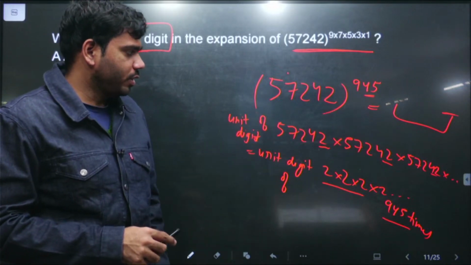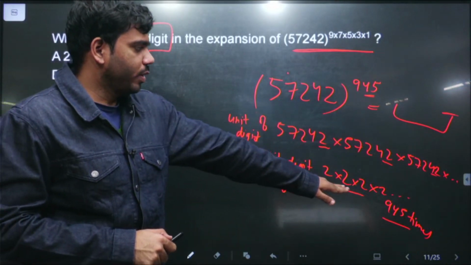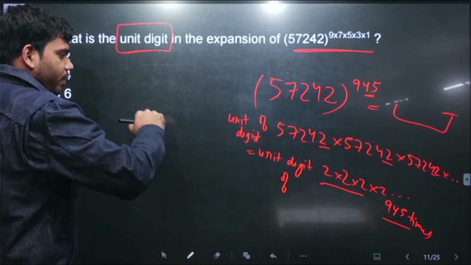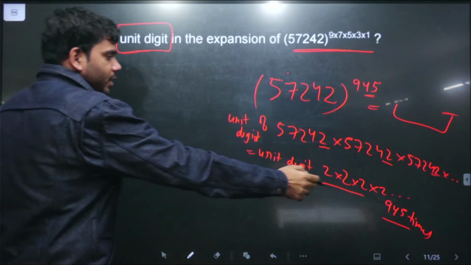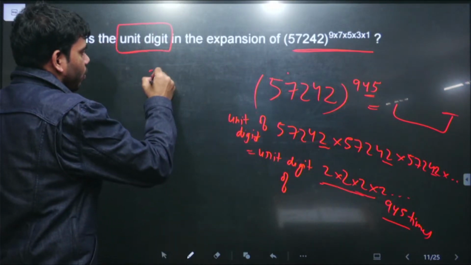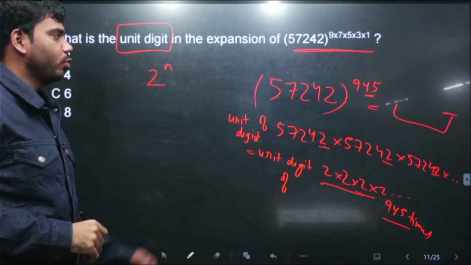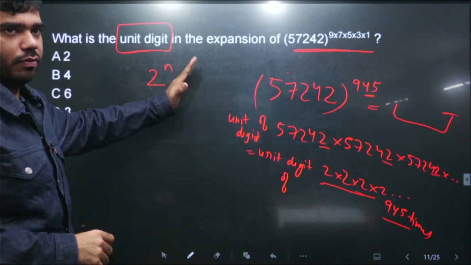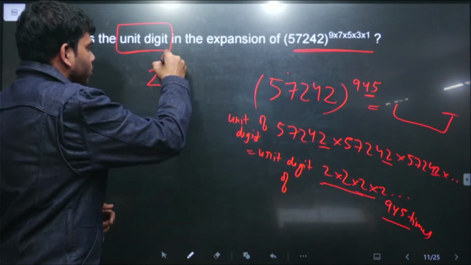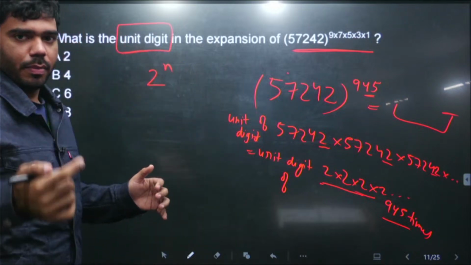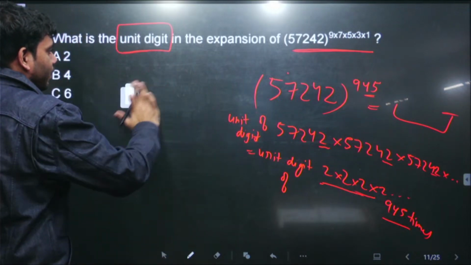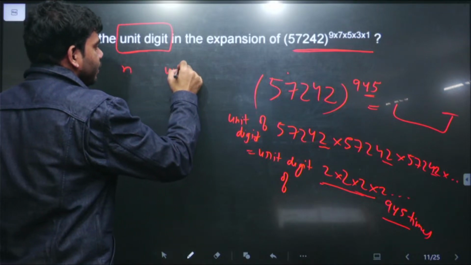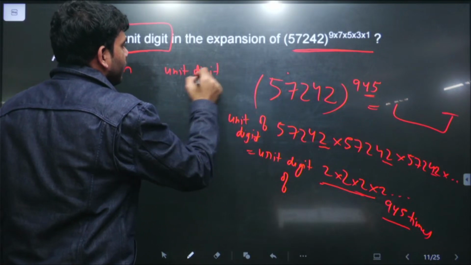So question now boils down to what is the unit digit of this 2 raised power 945. This is also not very easy. अब देखिए इसके आगे क्या करेंगे हम. So after this what we will do is we know this thing, the product of specific number or this cyclical thing, 2 raised power 1, 2 raised power 2, 2 raised power 3. The unit digit of this 2 raised power n, where n is any natural number, also repeats in a cyclical manner. In the sense किस तरह मैं कहना चाह रहा हूँ, value of n and unit digit of 2 raised power n.